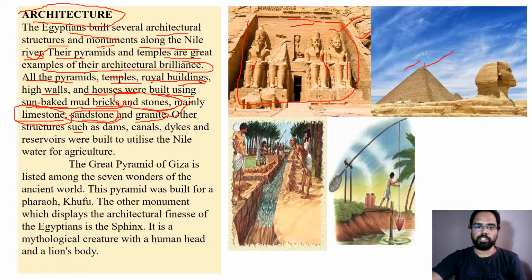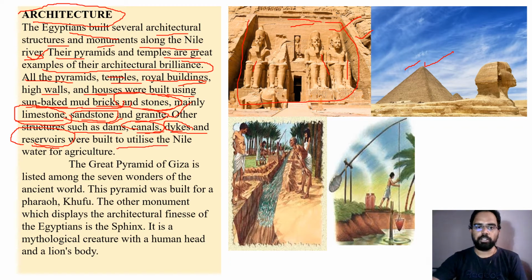They also constructed dams, canals, dikes, and reservoirs. A dam, how it looks like, is to store water. Canals are to supply water, and dikes are smaller than canals, and they were specially used to supply water to the fields directly. And reservoirs, again, a storehouse of water.